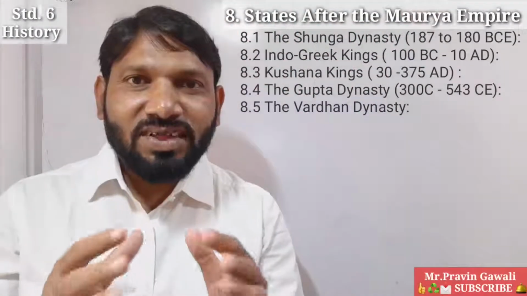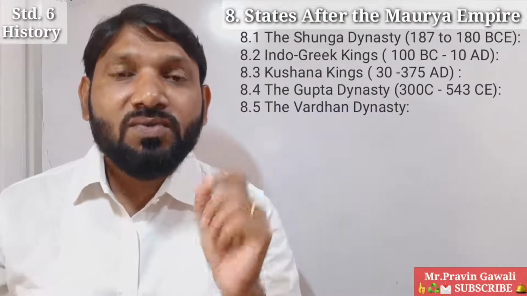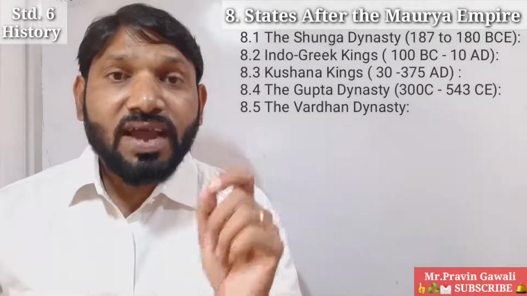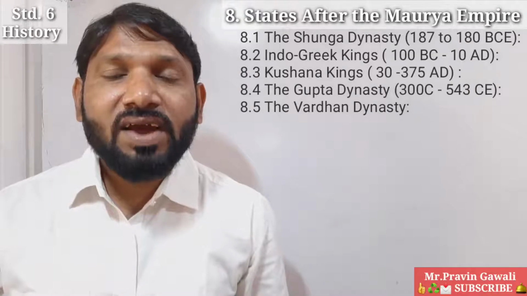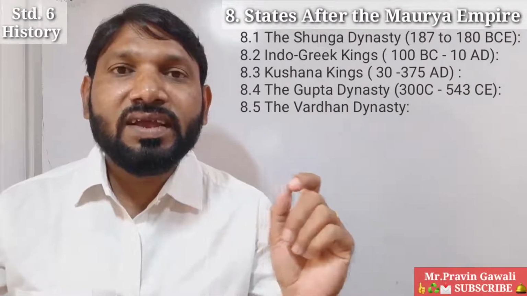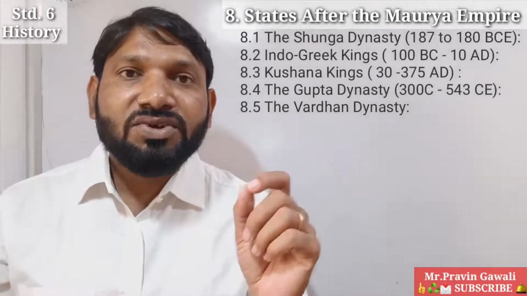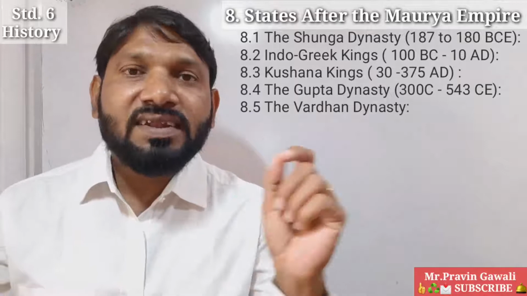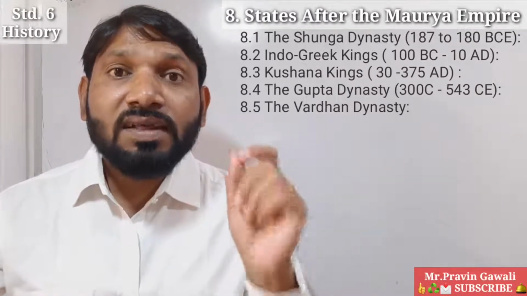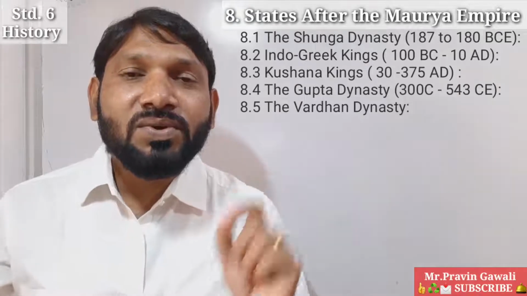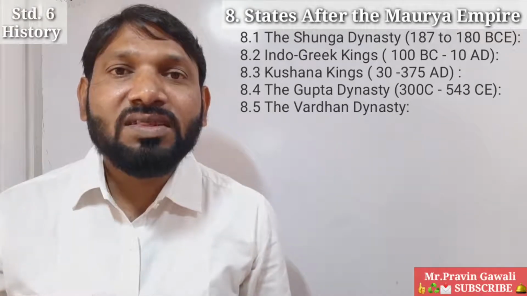Okay, students, have you understood now? Very good. So today what have we learned? We have learned about the Shunga Dynasty. Then we have learned about the Indo-Greek Kings. After the Indo-Greek Kings, we have learned about the Kushana Kings. Then next, the Gupta Dynasty and the Vardhan Dynasty too. In the next video, we are going to do the exercise given below this chapter.